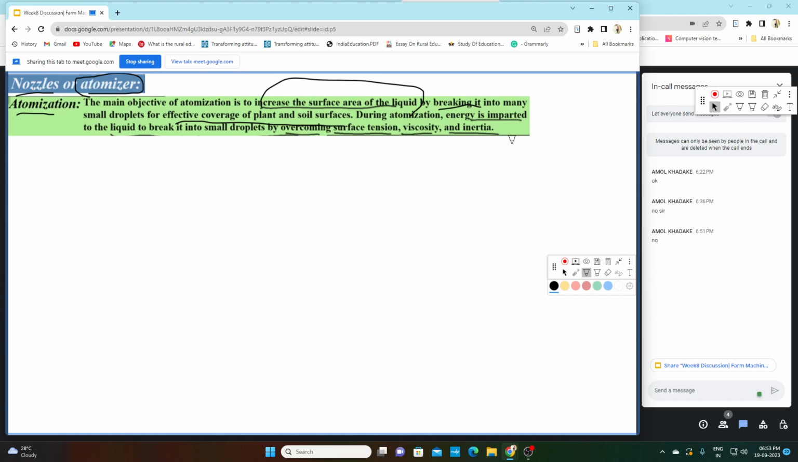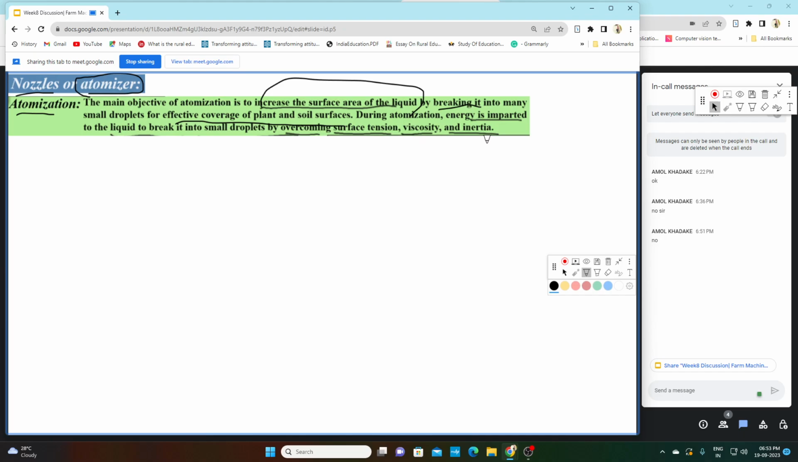In atomization, energy is imparted to the liquid to break it into smaller droplets by overcoming surface tension, viscosity and inertia. What is surface tension? Surface tension is the force of attraction between molecules at the surface of the liquid. Okay, that is surface tension. What is viscosity? Viscosity is the resistance to flow of the liquid.